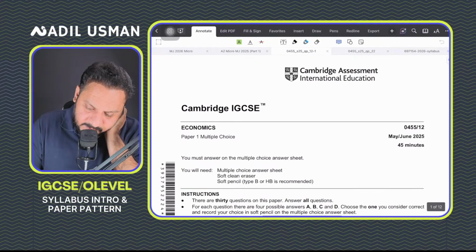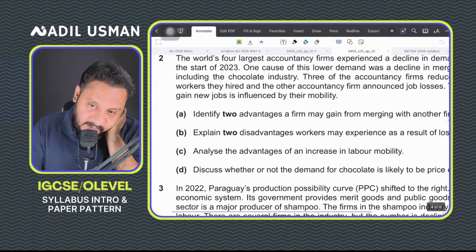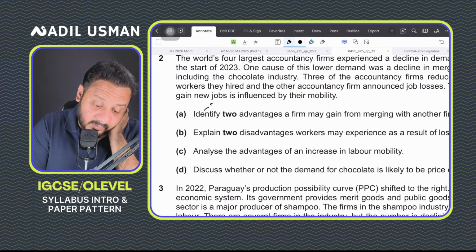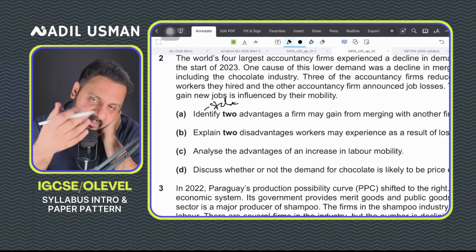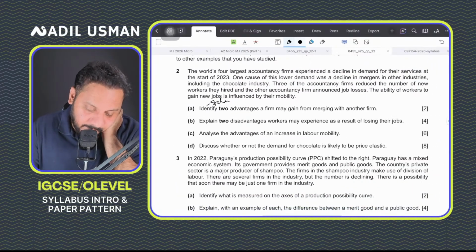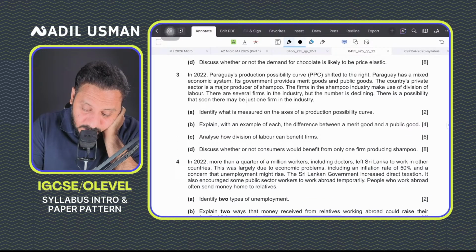By the way, part A could also be an identify question. So it's not necessarily define. It could be identify, it could be state as well. So it could be state, identify, or define. Mostly it is define, but it could be identify or state.